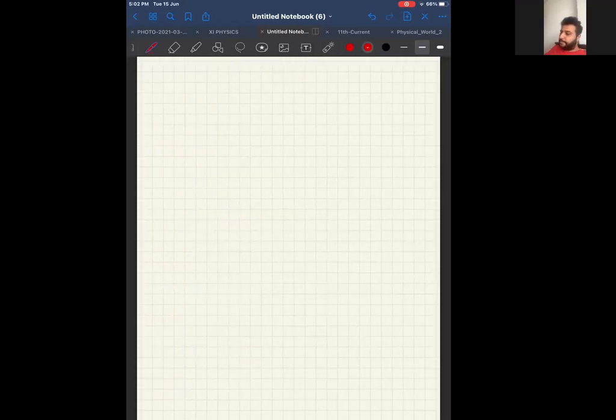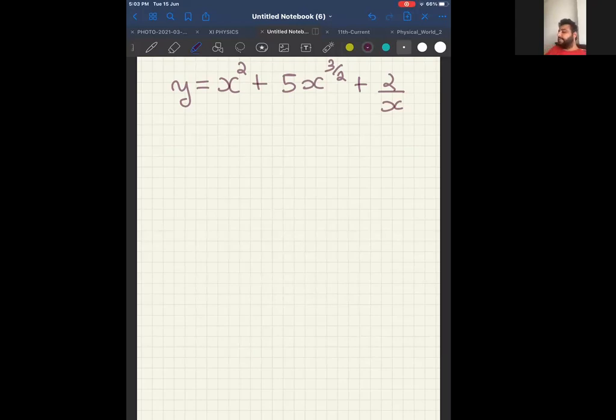Now, next problem. They have said y is equal to x^2 + 5x^(3/2) + 2 by x. Start. y is equal to x^2 + 5x^(3/2) + 2 by x. Start solving.